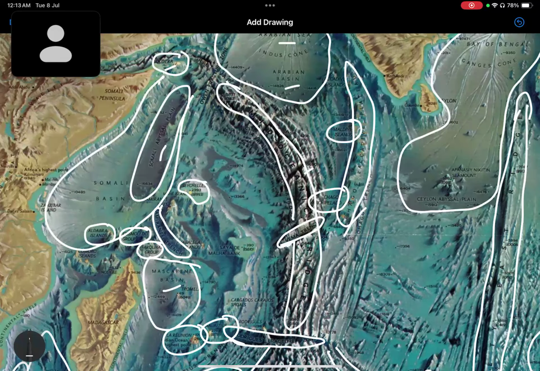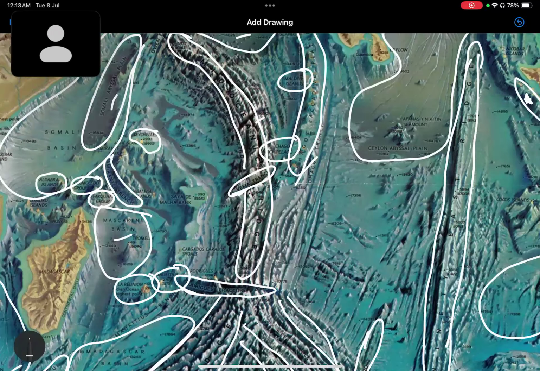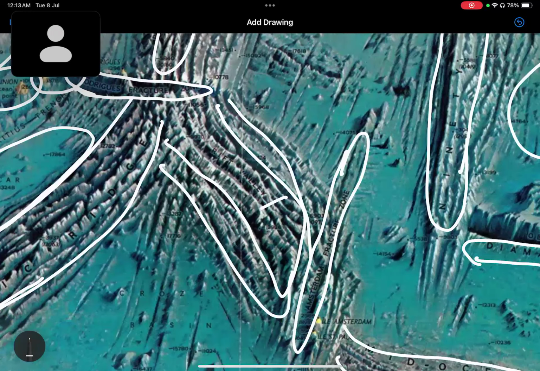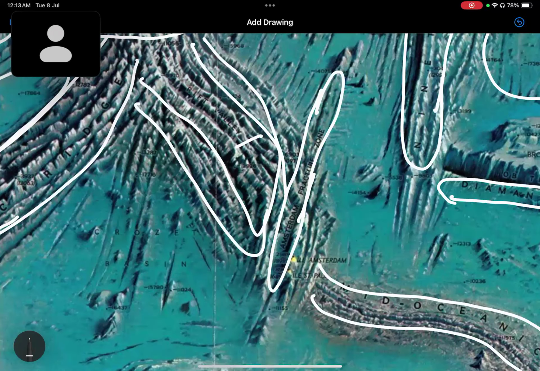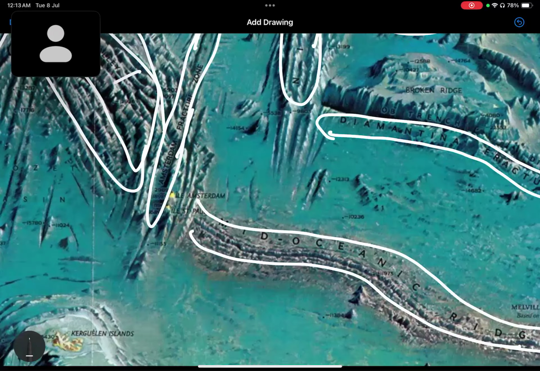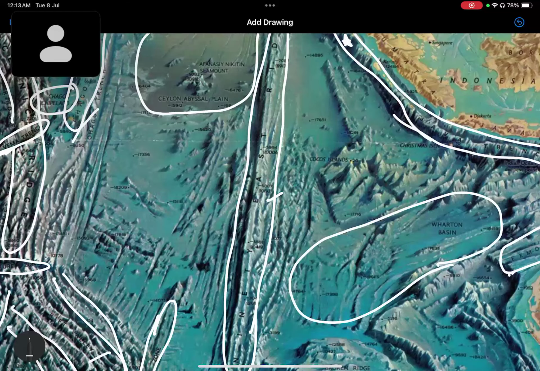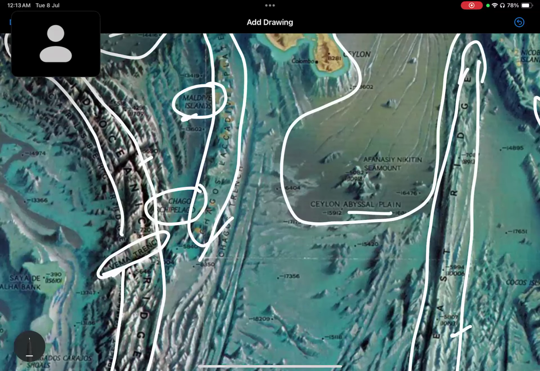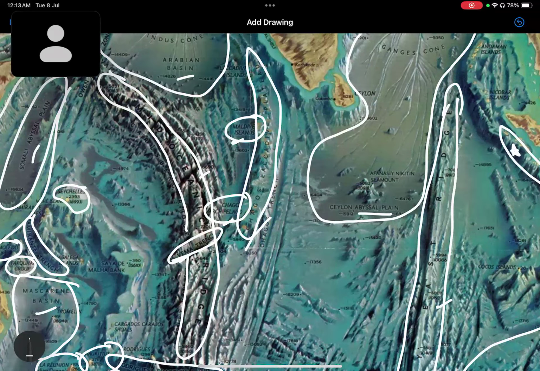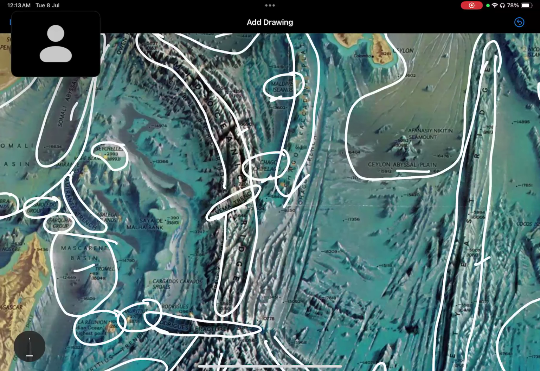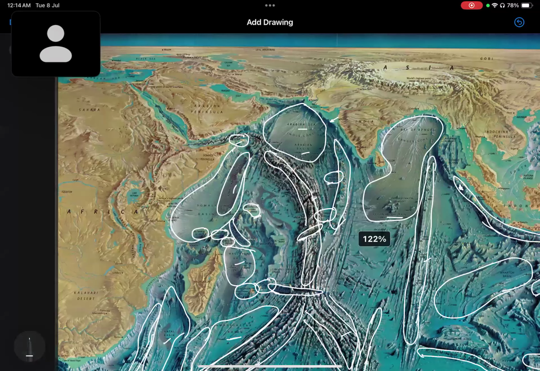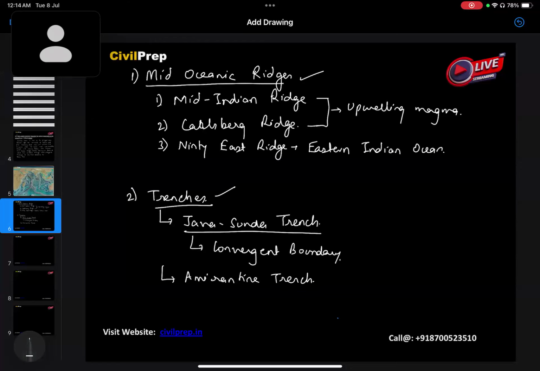Here we have the Weber Trench. Then we can see the presence of the Rift Valley, and here the Amsterdam fracture zone. There is an extension of the mid-oceanic ridge in this part also. We also have the 90 East Ridge here, then the Ceylon Abyssal Basin. Apart from this, certain islands like the Maldives, Chagos Archipelago, and Seychelles, and certain other islands in this region. Through this, we can understand how the Indian Ocean Basin is formed.